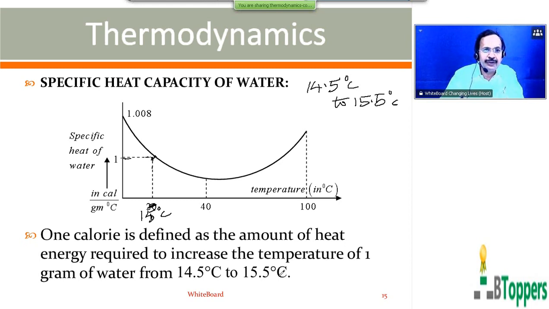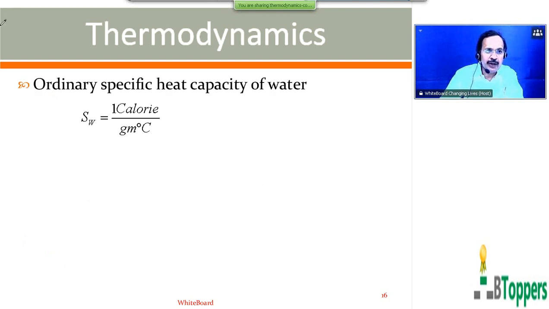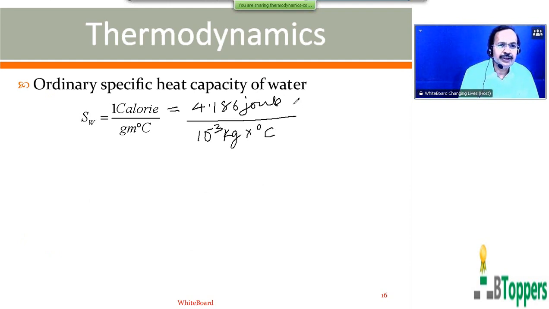So ordinary specific heat of water, we write it as 1 calorie per gram per degree centigrade in the CGS system. If you take 1 calorie as 4.186 joules, and 1 gram equal to 10 power minus 3 kg, you can write it as 4.186 into 10 cube joule per kg per degree centigrade.